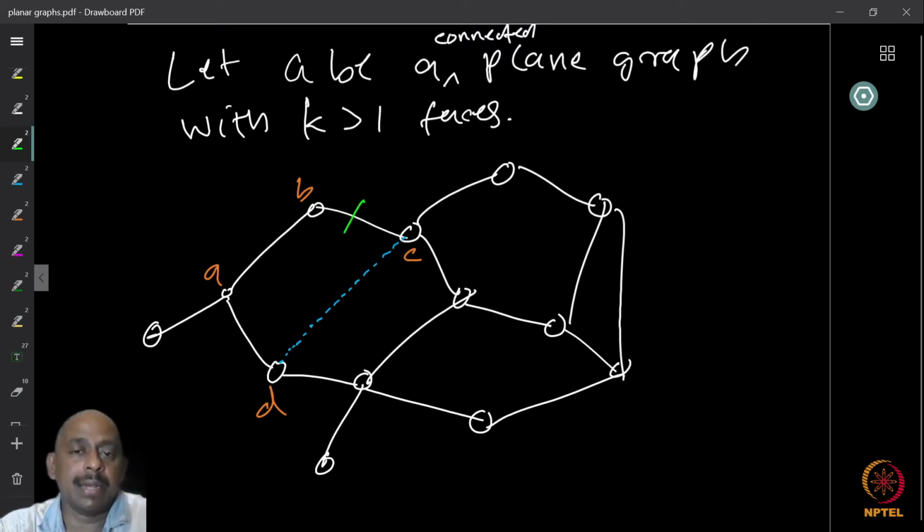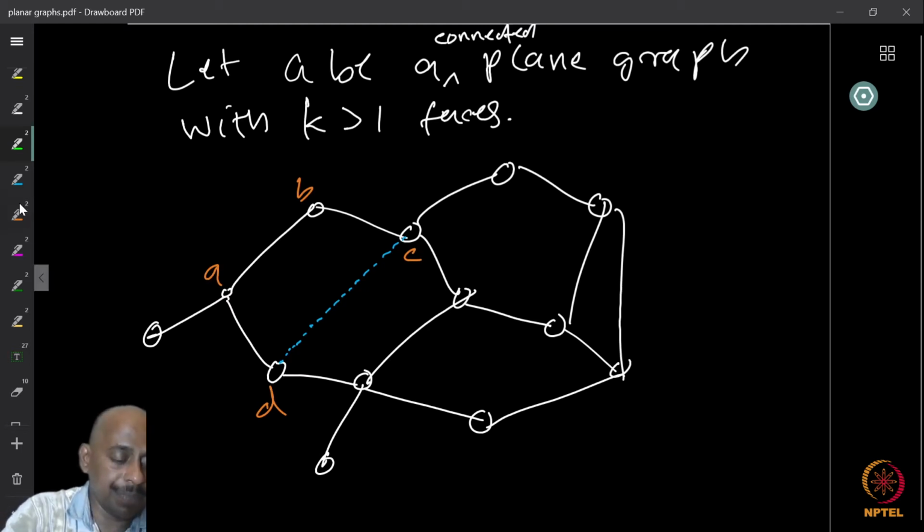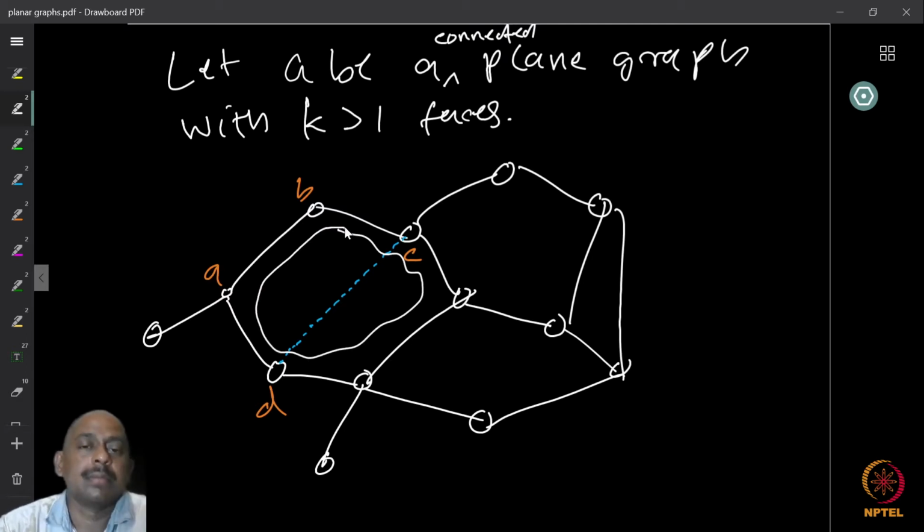So we have this observation. Now, what happens if I remove this one edge from the graph? So look at the graph G minus this edge E. If I remove the edge from the graph, let's say I have removed the edge CD. If I remove CD from the graph, then the edge which was separating these 2 regions is no more present, and therefore these 2 regions get connected into a single region. This entire area becomes one single region.